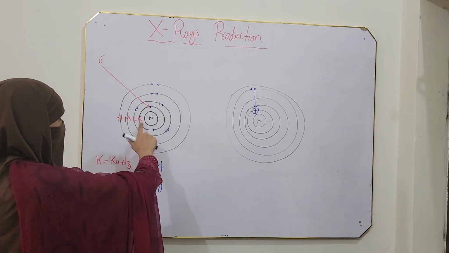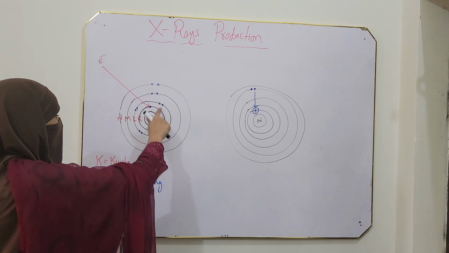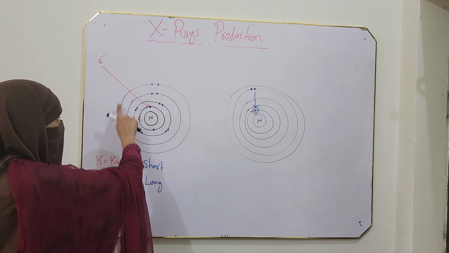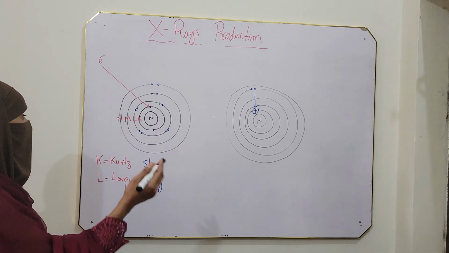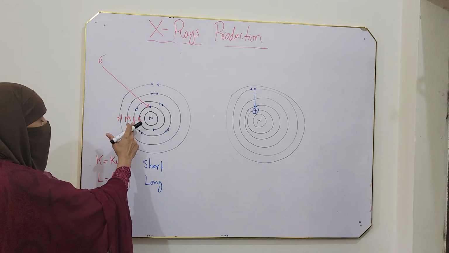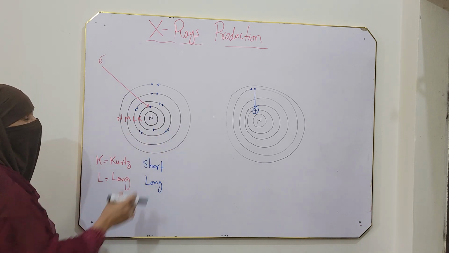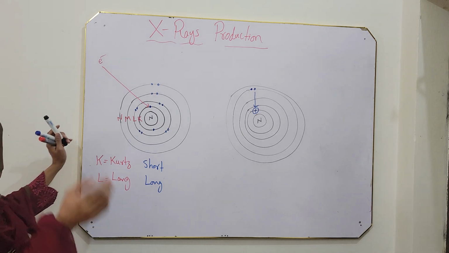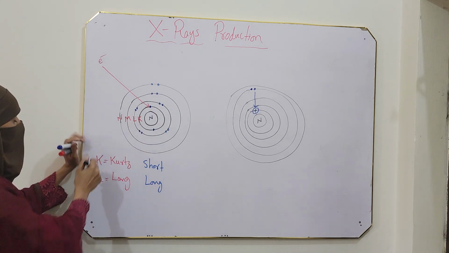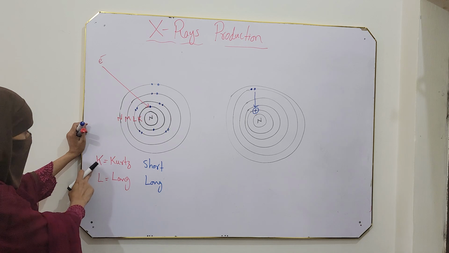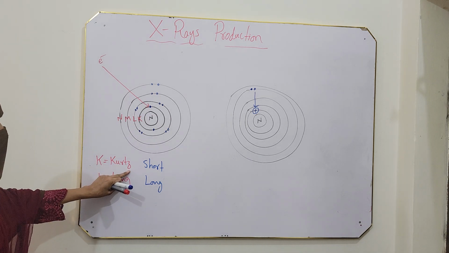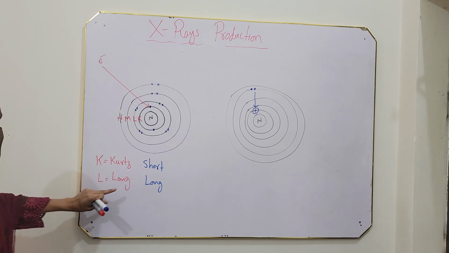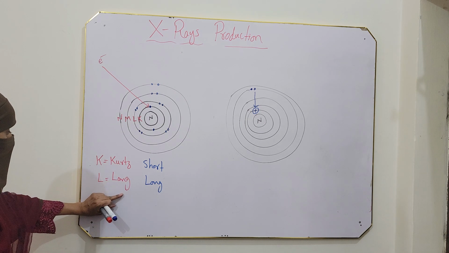So this is an atom with a nucleus at the center, and around the nucleus there are different shells. In these shells, electrons are arranged. These shells are the K shell, L shell, M shell, N shell, and so on. The first two shells, K and L, were given their names from German words. K is from the German word kurz, which means short, and L is from the German word lang, which means long.